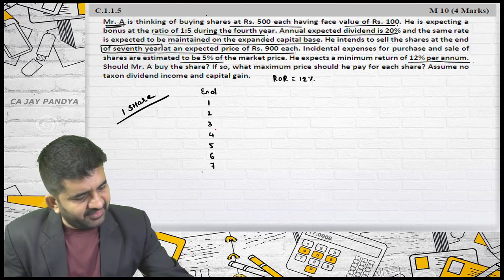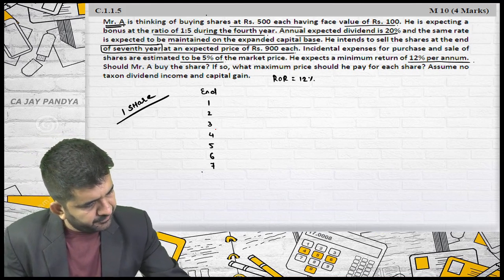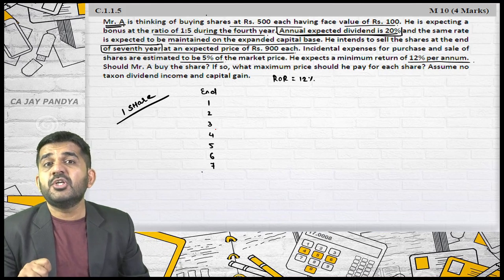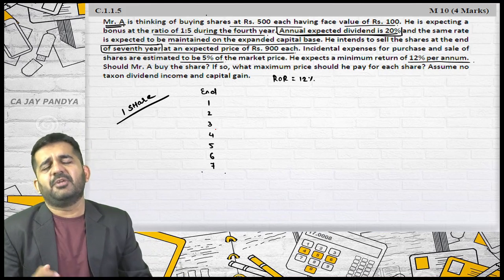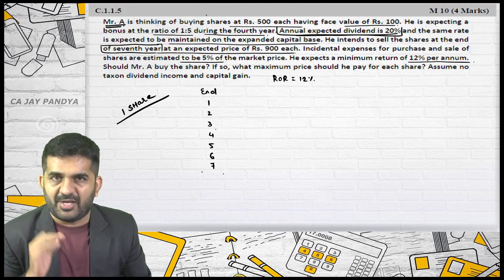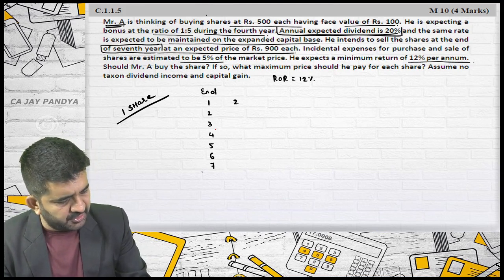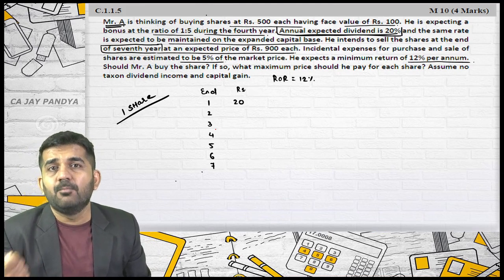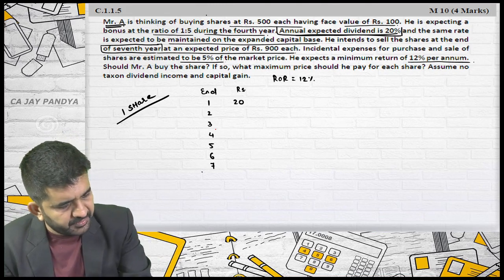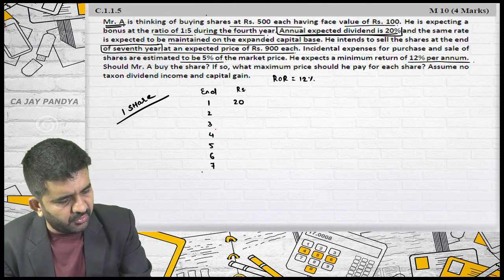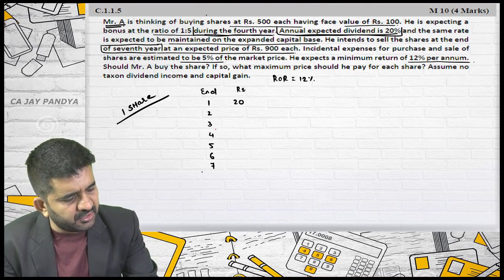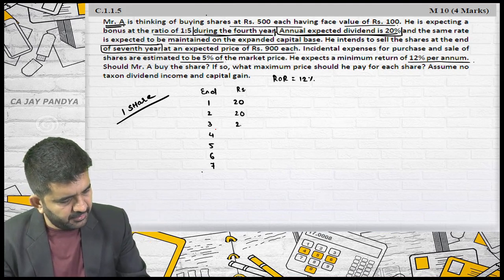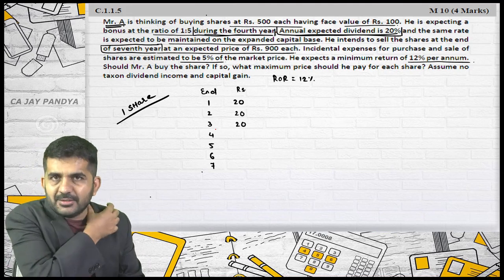How much dividend will I be getting in the 1st year? Annual expected dividend is 20%. 20% on what? 500 or 100? Now it is very easy. Dividend is always paid on face value. Is it alright? So 100 into 20% will be 20 rupees. Is it alright? This is before getting the bonus. Now the bonus is issued in the ratio of 1:5 during the 4th year. So for the first 3 years, he'll be getting 20. Is it alright?